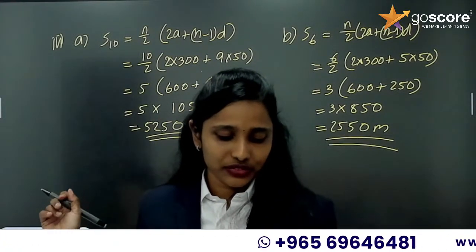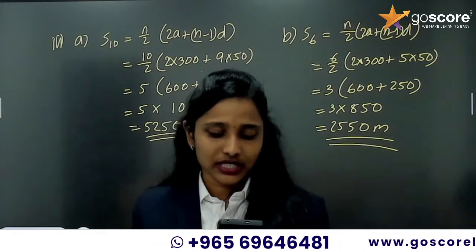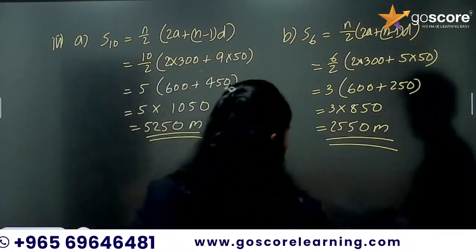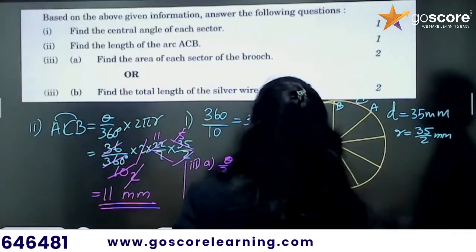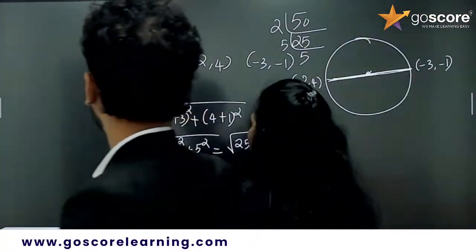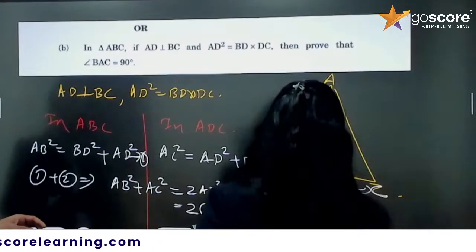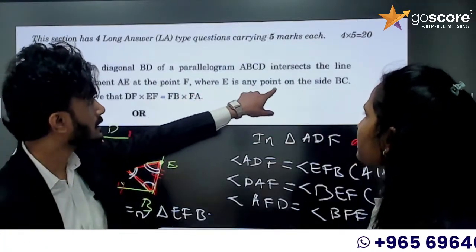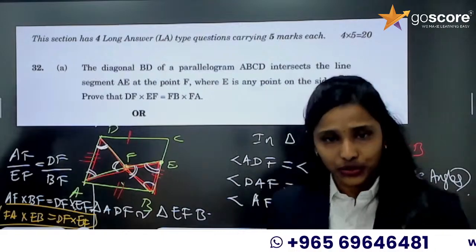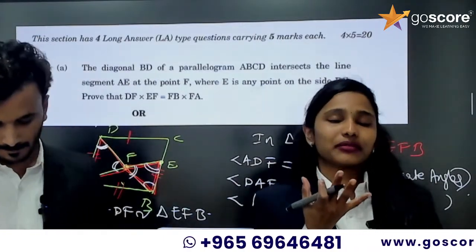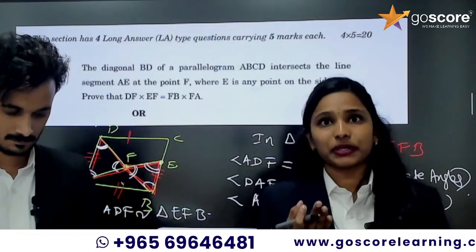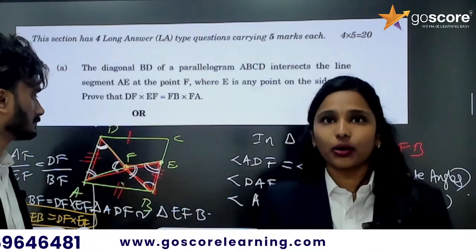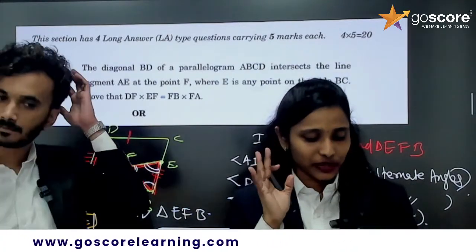Ma'am, it is parallelogram and therefore A is a line bisecting the diagonal, which is, no, they didn't say bisecting, it is intersecting, right? 32nd question. Intersecting. It is simply intersecting. They didn't say anything about bisecting or something like that. It is any point on the side BC. And even if it is bisecting, do the diagonals of a parallelogram bisect perpendicularly? No. That only happens in a square and rhombus. Okay, so you misinterpreted the question.